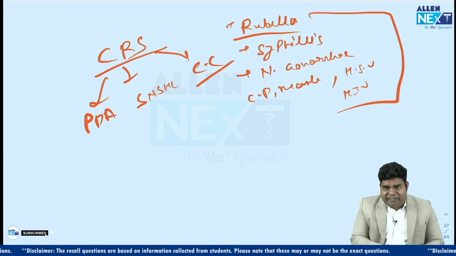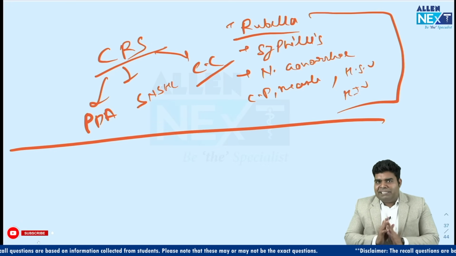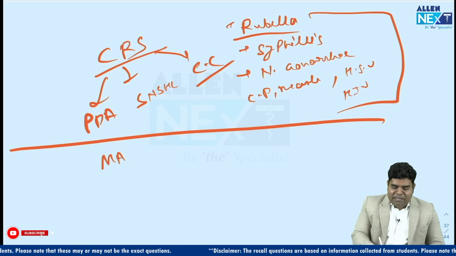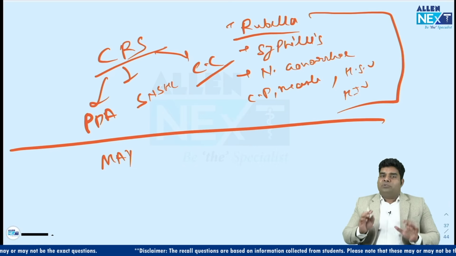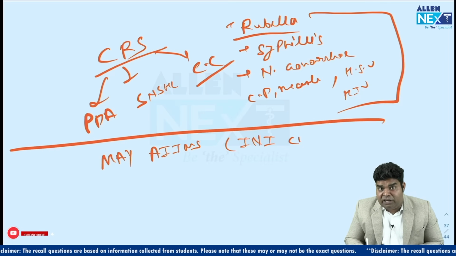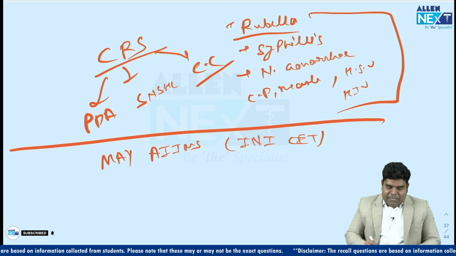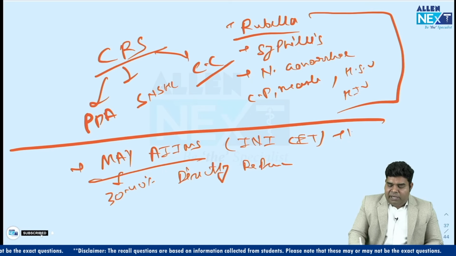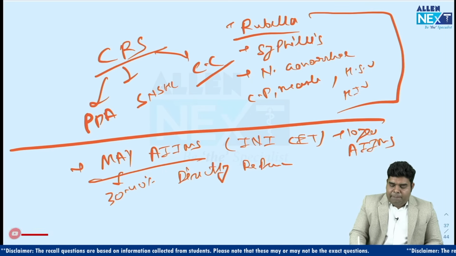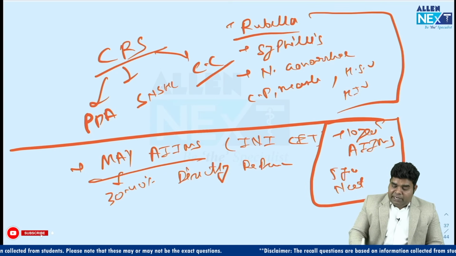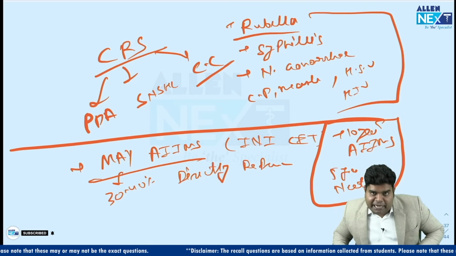But no matter how you have done in the NEET exam, one sincere request I have from all of you is to continue your preparation till the May exam. The AIIMS form is not yet out. So, please prepare for May AIIMS, INI-CET also. Even if your exam went very well, give that also, because in May AIIMS 30 to 40% of questions are directly repeated. So, if you have command over 10 years of AIIMS previous year papers and 5 years of NEET papers from 2018 onward, then you can get a lot of questions correct directly in May AIIMS.